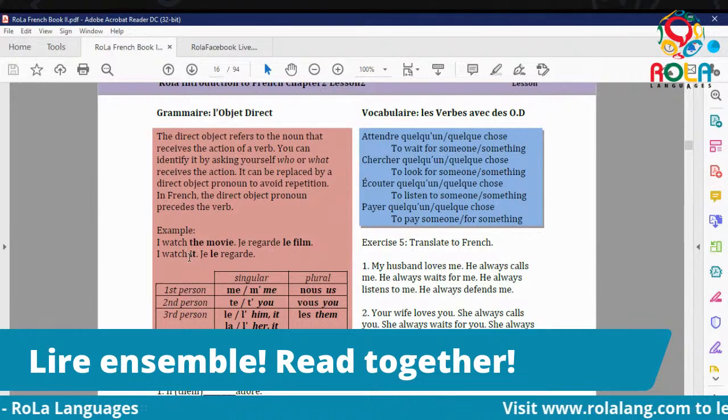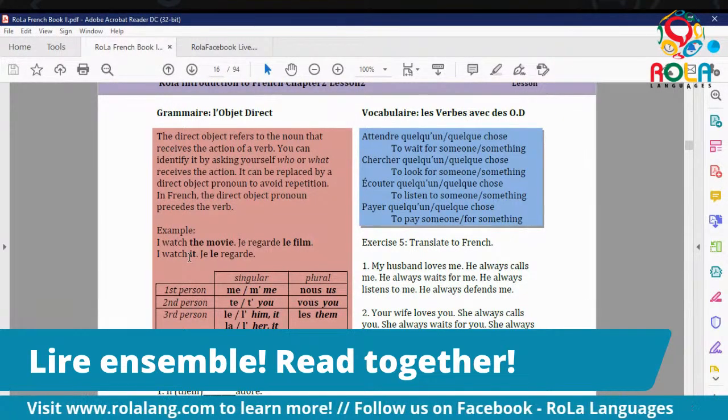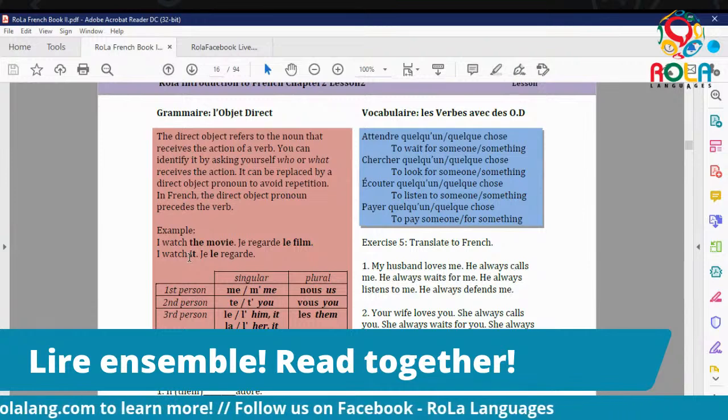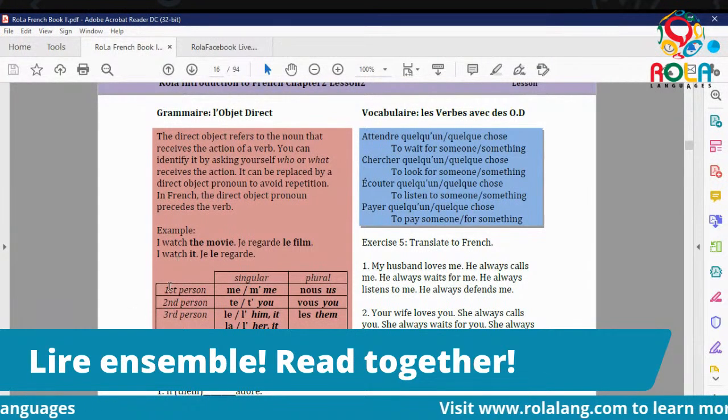As with other parts of speech in French, like possessive adjectives and demonstrative adjectives, these can also take singular and plural, as well as first, second, and third person.